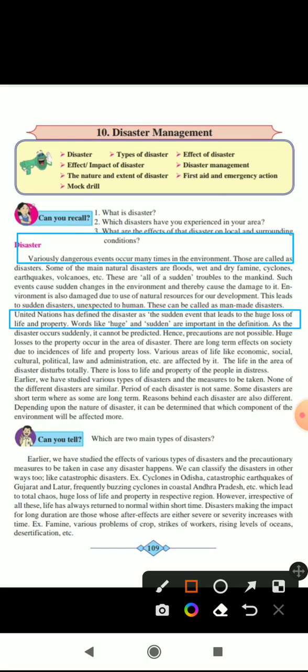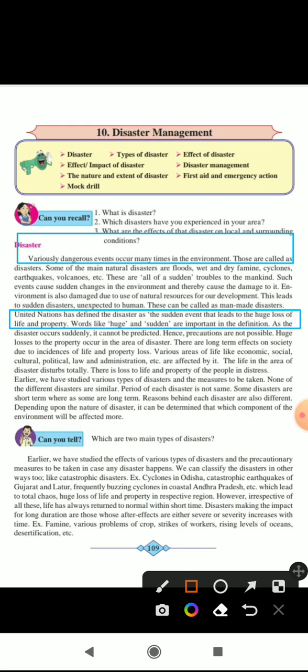As we all know about disasters and their types, there are catastrophic earthquakes of Gujarat and Latur, and frequently bursting cyclones in coastal Andhra Pradesh, etc., which lead to total chaos and huge loss of life and property in the respective region. However, irrespective of all these, life has always returned to normal within a short time.